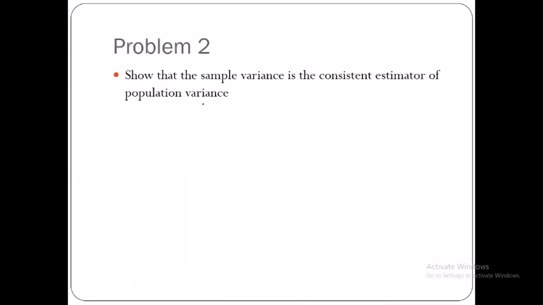And next we will move on to the next problem, that is we have to show that the sample variance is a consistent estimator of the population variance. So here things will be a bit different, and yes, let's see how we will prove that. So again, we know that the expectation of S square, we have studied it as what? N minus 1 divided by n into sigma square. What about the variance of S square? 2 into n minus 1 divided by n square sigma raised to 4.